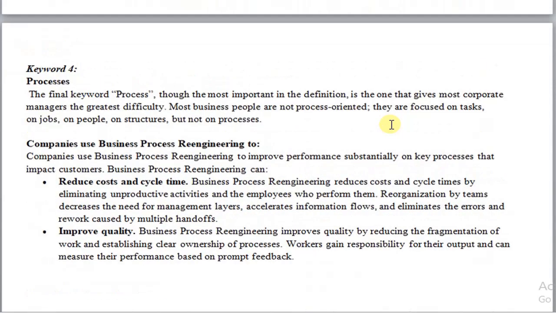And one more point is to improve the quality. Business process re-engineering will improve the overall quality of the enterprise by reducing the fragmentation of work and establishing clear ownership of process. Workers gain responsibility for their output and can measure their performance based upon prompt feedback. That's it regarding the concept of business process re-engineering.